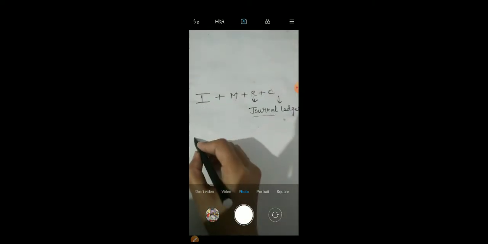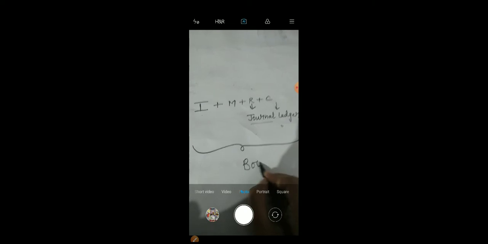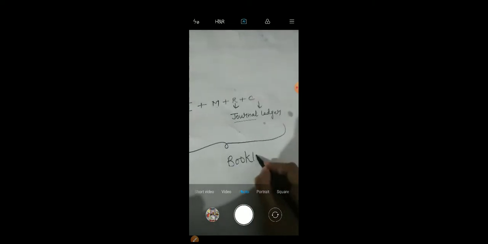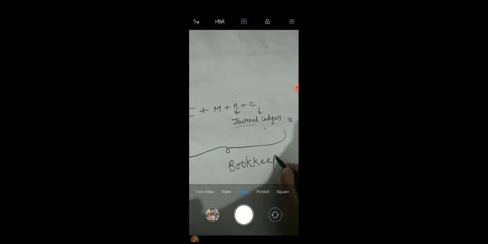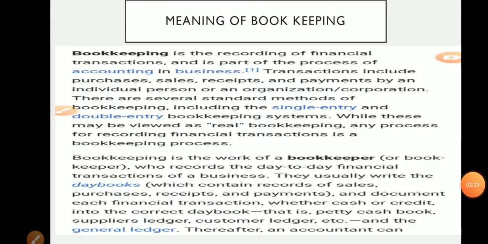These four points are the bookkeeping. We know that these four points are a part of accounting.